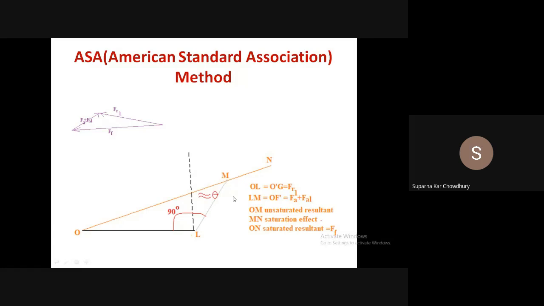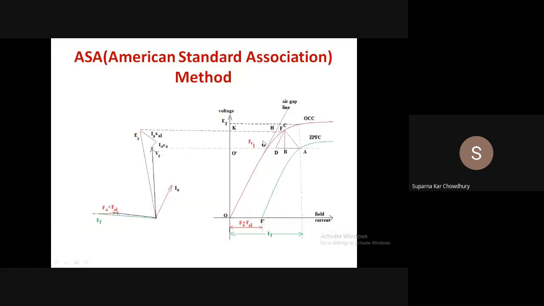And for saturation, we take from here, that is this is ER. Corresponding to ER, the MMF required is this KH from the air gap line, but the actual MMF required is KF from the OCC.